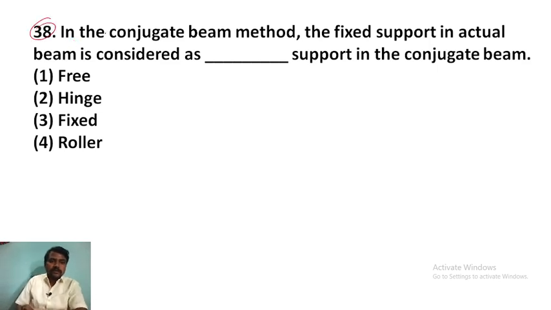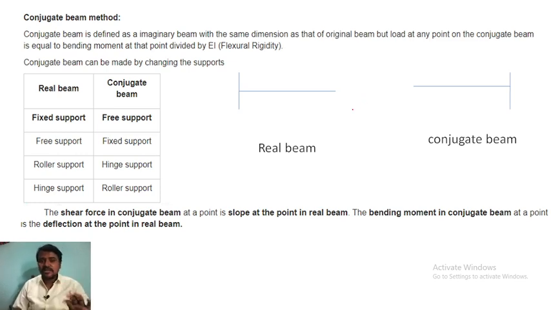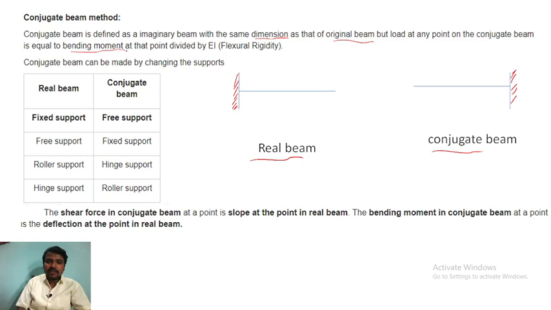Next question. In the conjugate beam method, fixed support in the actual beam is considered as dash support in the conjugate beam. This question is from structural analysis. First of all, understand what you mean by the conjugate beam method. This is one beam, a fixed beam, and this is a real beam, right? But in the conjugate beam, it will become like this. The conjugate beam is defined as an imaginary beam with the same dimensions as the original beam, but the load at any point on the conjugate beam is equal to the bending moment at that point divided by EI. This is the main difference.